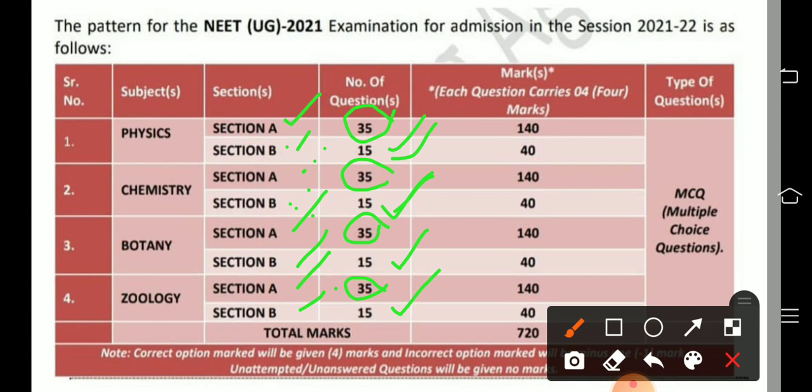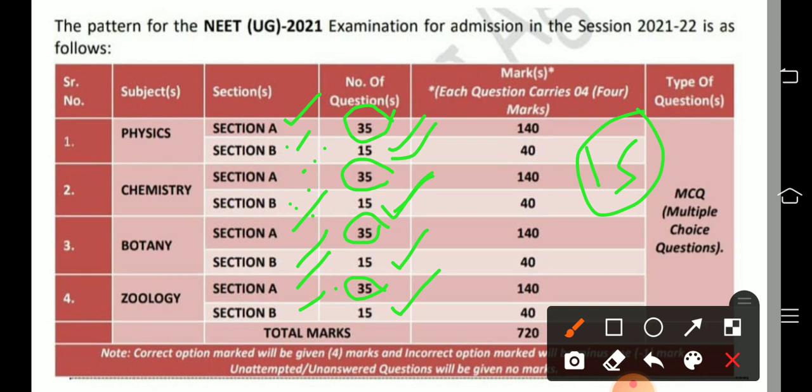What happens if you select all 15 questions? They will not take the last 5 questions. They will take the first 10 questions, whether correct or wrong. Hence it is better to select only 10 questions. If you select more than 10, they will take the first 10 only.